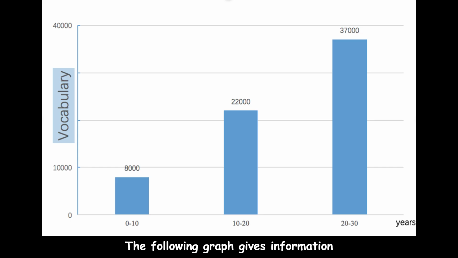The following graph gives information about vocabulary for different age groups. The items include age group of 0 to 10, 10 to 20 and 20 to 30 years old. According to this graph, in 20 to 30, the vocabulary of 20 to 30 years is around 37,000, and that of 10 to 20 is lower, which is around 22,000.